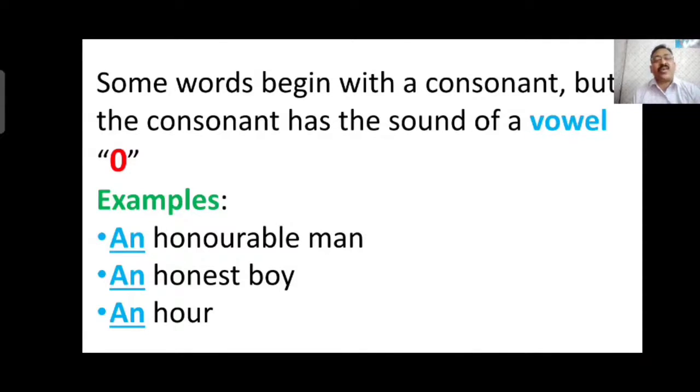You can see H in honorable, honest, hour. The H is a consonant, it is not a vowel. Still these three words have an before them because of their pronunciation. Honorable, we don't pronounce H, we pronounce from O. Honorable, honest, hour. So words pronounced with a vowel sound generally have an before them.